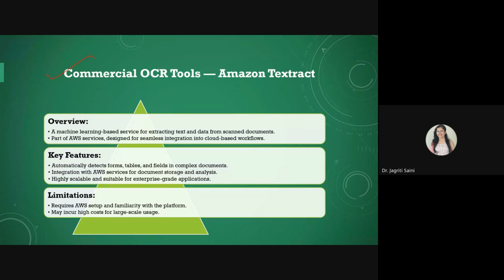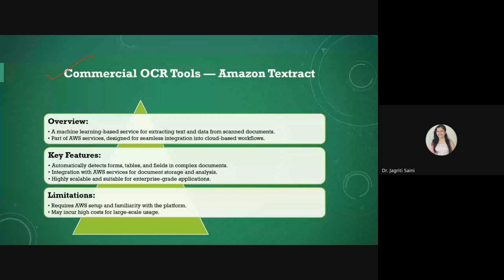It is designed for seamless integration into cloud based workflows. The key features include that it can detect tables, forms, and even complex document fields very easily. It is a highly scalable solution, so when you need an enterprise grade solution, you can definitely consider this one.